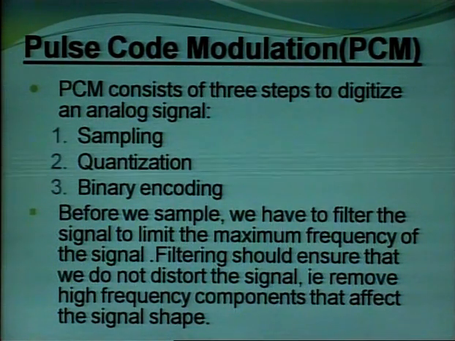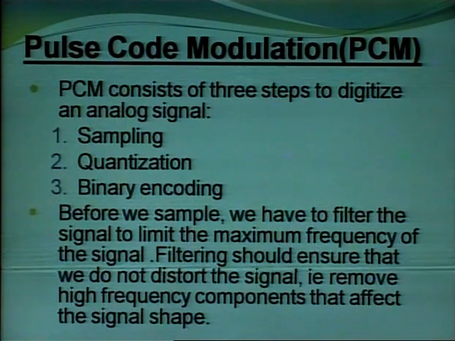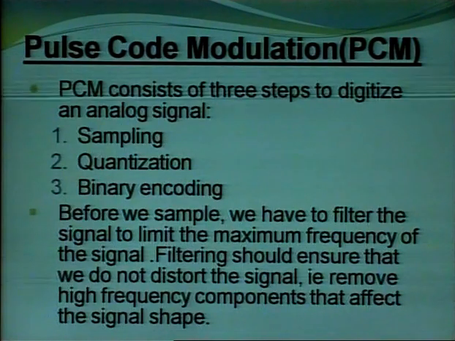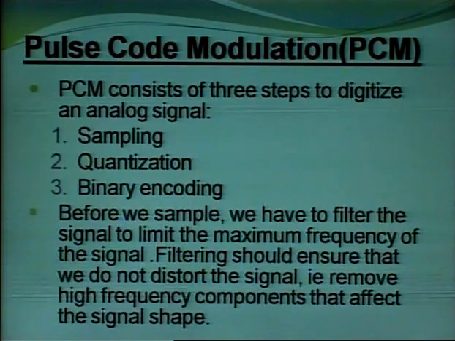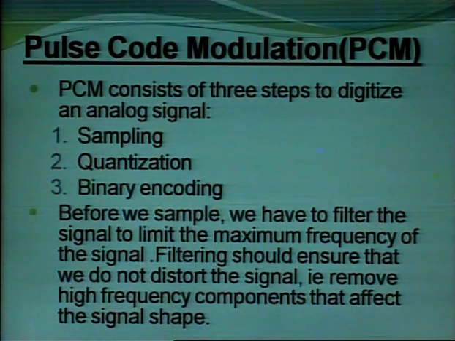PCM consists of 3 steps to digitize an analog signal. There are 3 steps in PCM. First is sampling, which we have already discussed. Then quantization, and the third step is binary encoding.